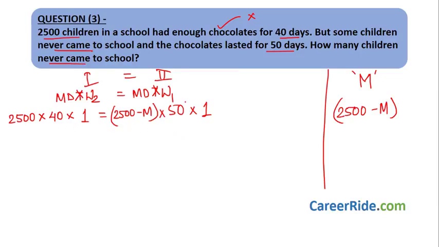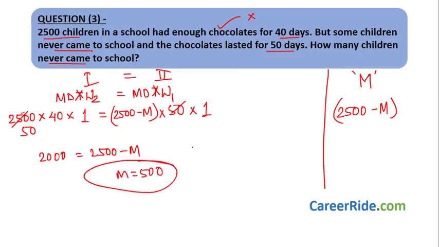So let's calculate. What do we get over here? 50 into 50, so 2000 equals 2500 minus M. M would be 500. So 500 children never came to school. So this is the answer. See how quickly we found out the answer. Moving on.